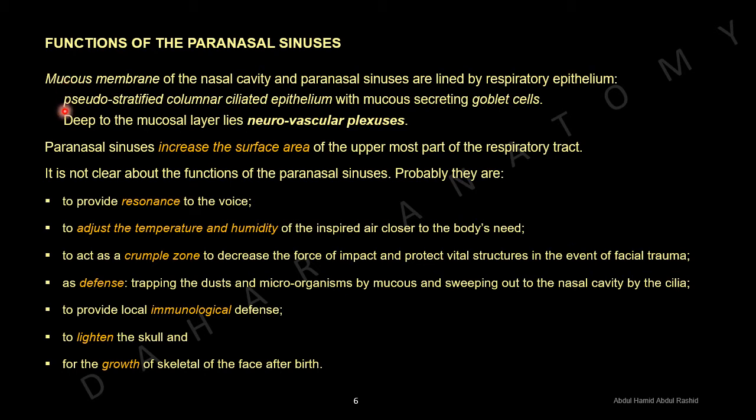Deep to the mucosal layer lie neurovascular plexuses. Paranasal sinuses increase the surface area of the uppermost part of the respiratory tract. However, it is not clear what the functions of the paranasal sinuses are.